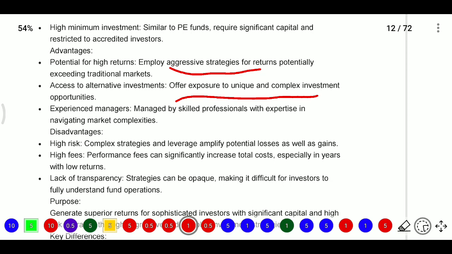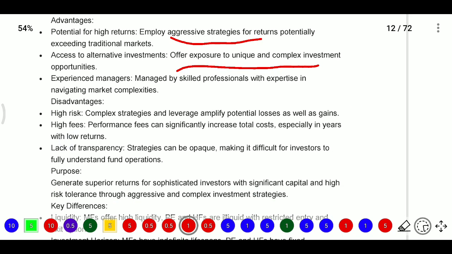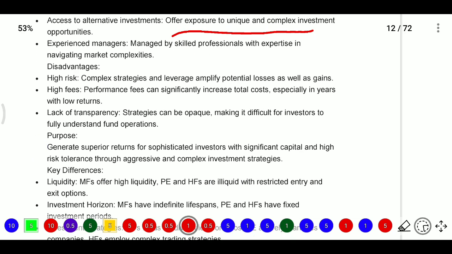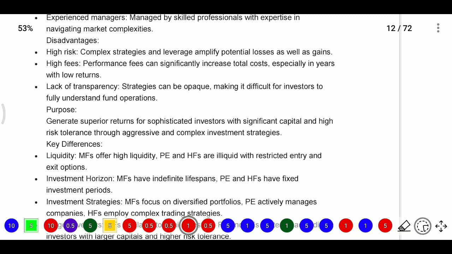Here the persons have expertise and knowledge in navigating the market complexity. So skilled professionals exist in hedge funds. And the disadvantages: here high risk will be there, as complex strategies and leverage amplify the potential loss as well as gain. High fees: they will charge more fees, which significantly increases the total cost, even in years with low returns. And lack of transparency: strategies can be obscure, making it difficult for the investor to fully understand the fund operations. It is not easy to understand hedge fund operations.